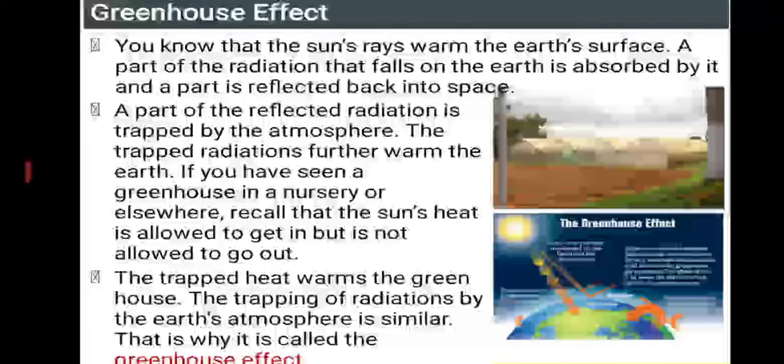Whatever heat is trapped on the top of the car will be passed on inside, and you are also going to exhale carbon dioxide. Whenever you exhale carbon dioxide, some amount of heat also comes out along with it, so the temperature normally keeps rising. This is what actually happens in the greenhouse effect. The trapped heat warms the greenhouse. The trapping of radiation by the Earth's atmosphere is similar, and that is why it is called the greenhouse effect. The greenhouse effect can even be seen in our daily life, as I told you.